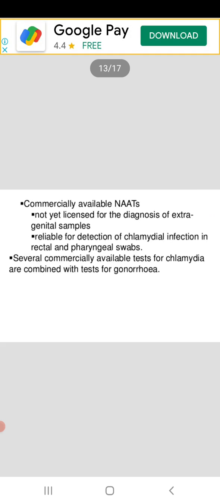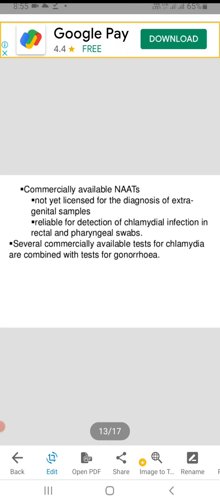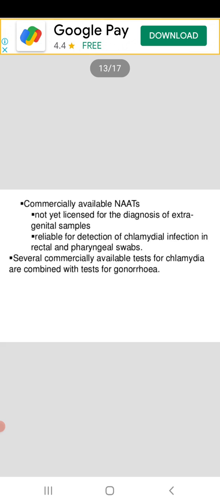And this NATs test, as I said, is a nucleic acid amplification test. What is its importance? It identifies what type of organism is present, whether bacterial, viral or other pathogens. What type of organism is present, we can easily find out by this NATs test.